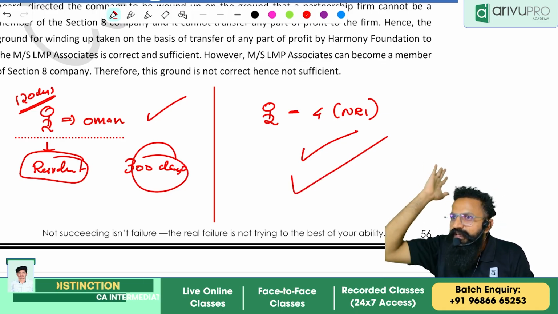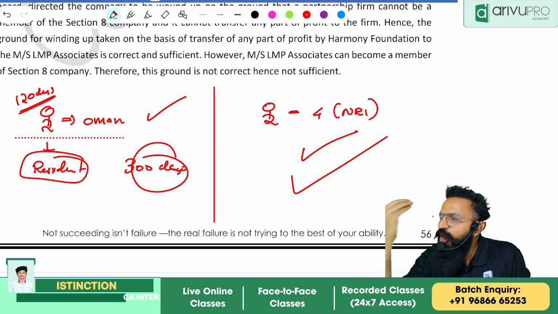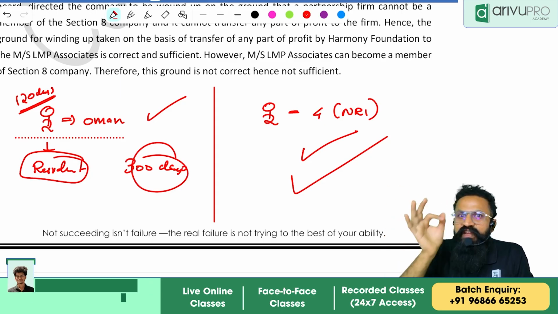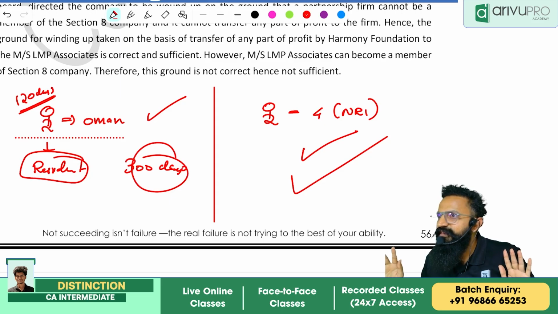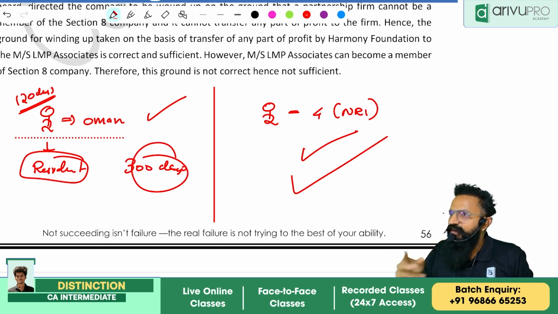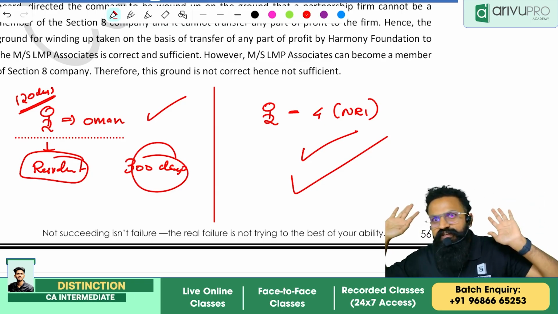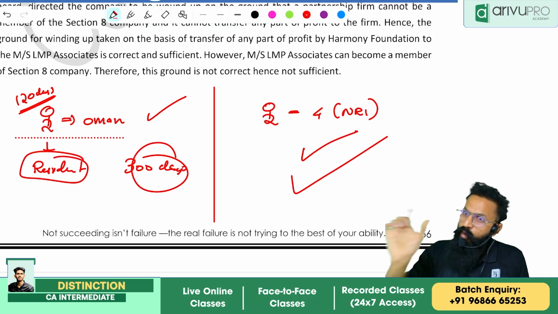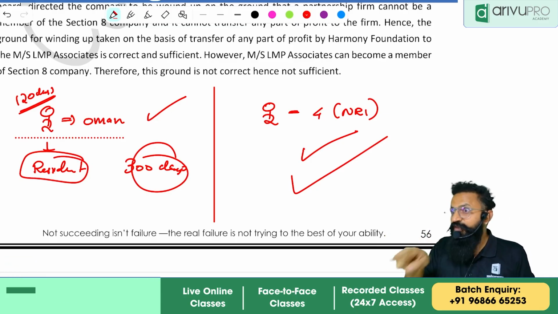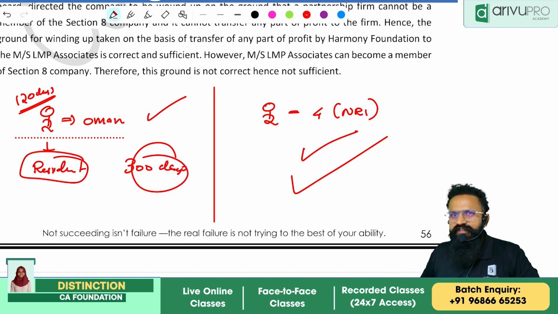Promise me, you will not find this explanation anywhere, even in the law. Everyone would say this amendment is a mistake. Because what are they telling you? The definition says "resident or otherwise." That means what? Resident or not. You can be a member of an OPC or a nominee of an OPC. But what do I mean by resident? You should have stayed in India for 120 days. Don't you think these two are contradictory statements?